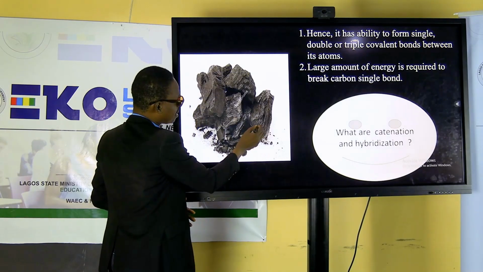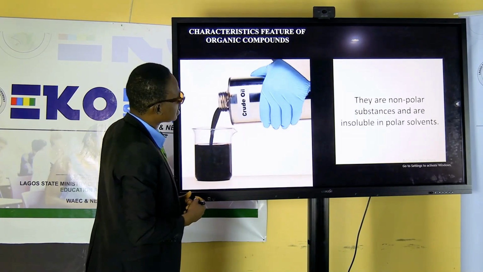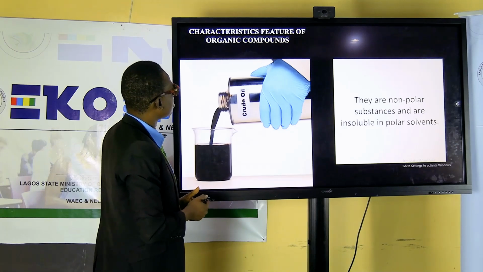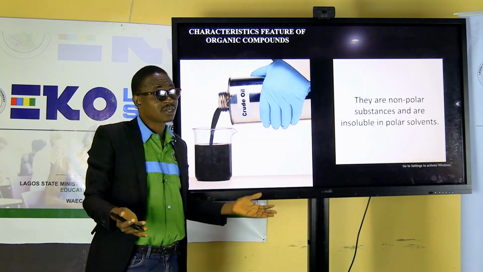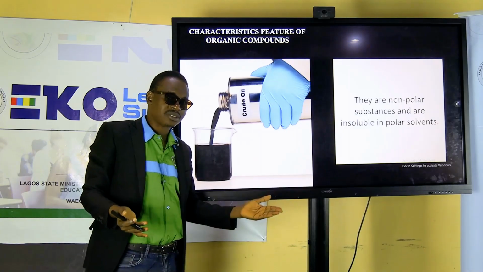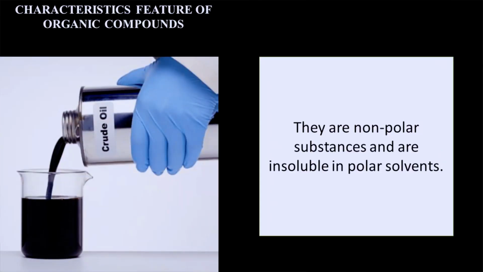I can move my screen now. So what are the characteristics of organic compounds? Basically, when I say organic compound now, we're talking about carbon with other elements. It could be hydrogen, oxygen, or nitrogen.